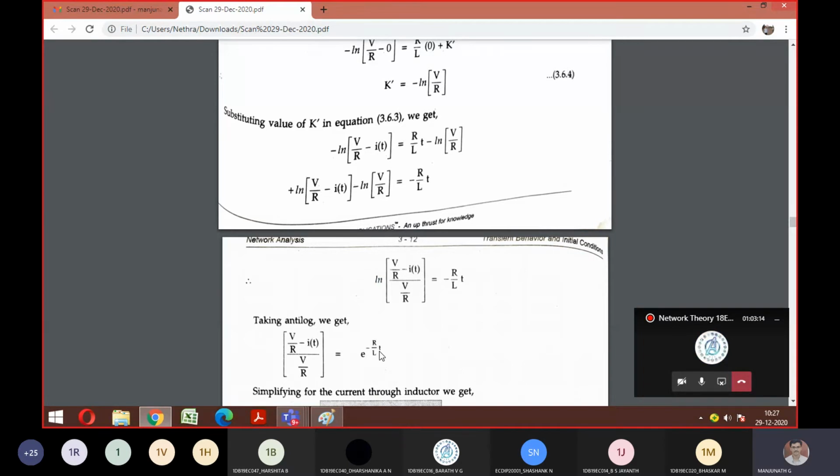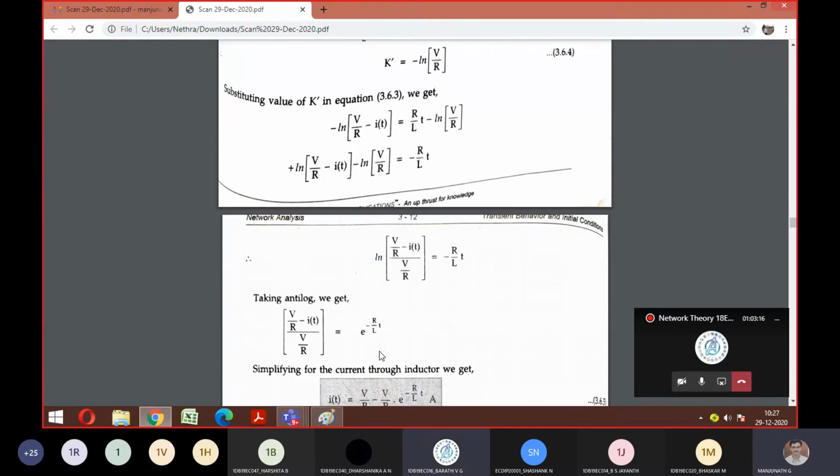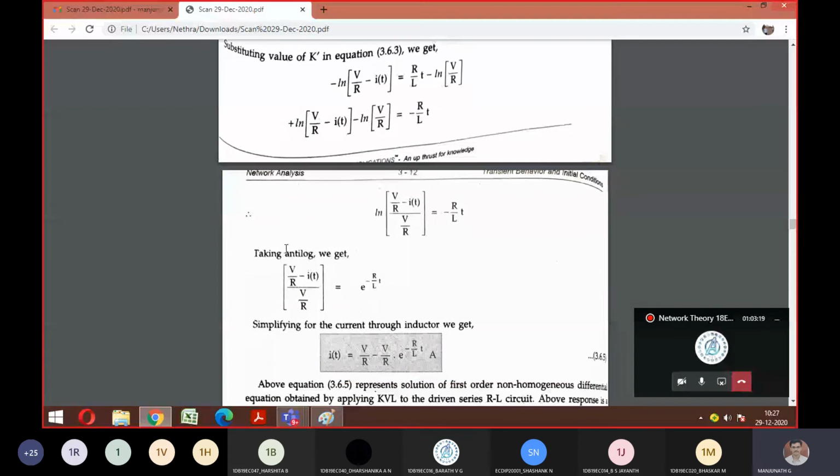When you apply antilog on both sides, is it fine here? Yes, sir. From this, can we get only I of t? Just do cross multiply and take only I of t. So this is the formula we want across the inductor. So across the inductor, this is the current flowing.